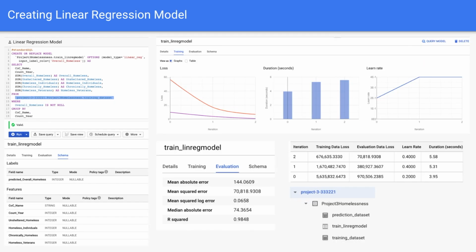After we had created these 2 data sets, we then ran another query to create our linear regression model, which allows us to predict the overall homeless count for specific scenarios. Off of this model, we ran all of our specific predictions and analysis.